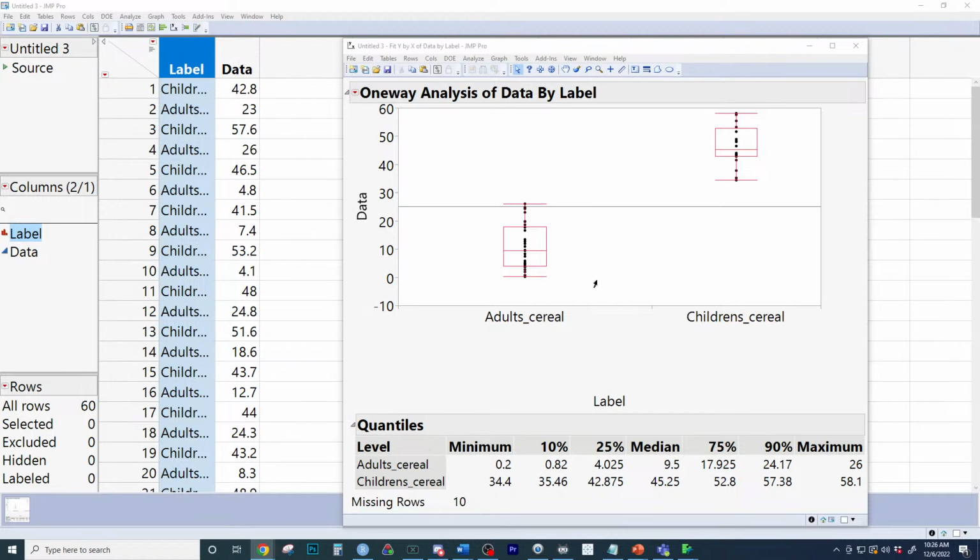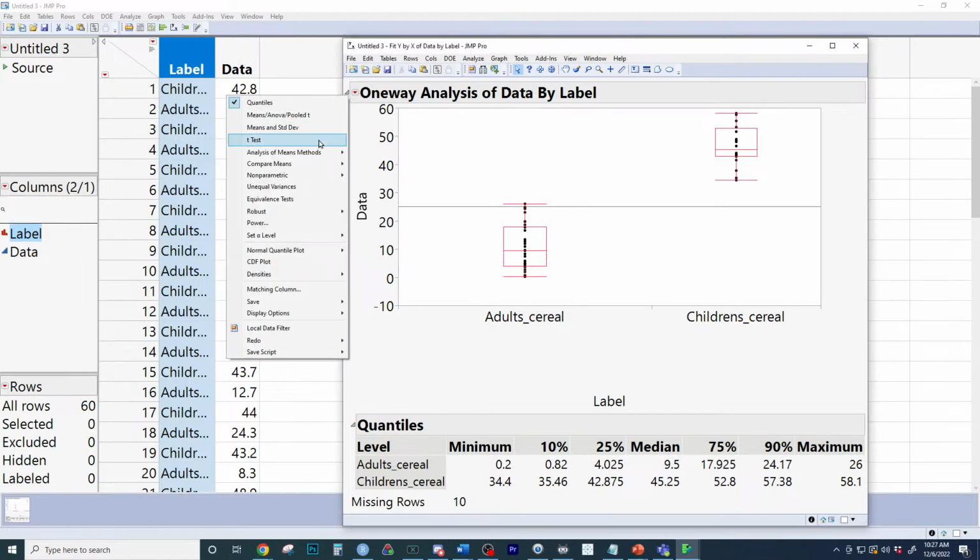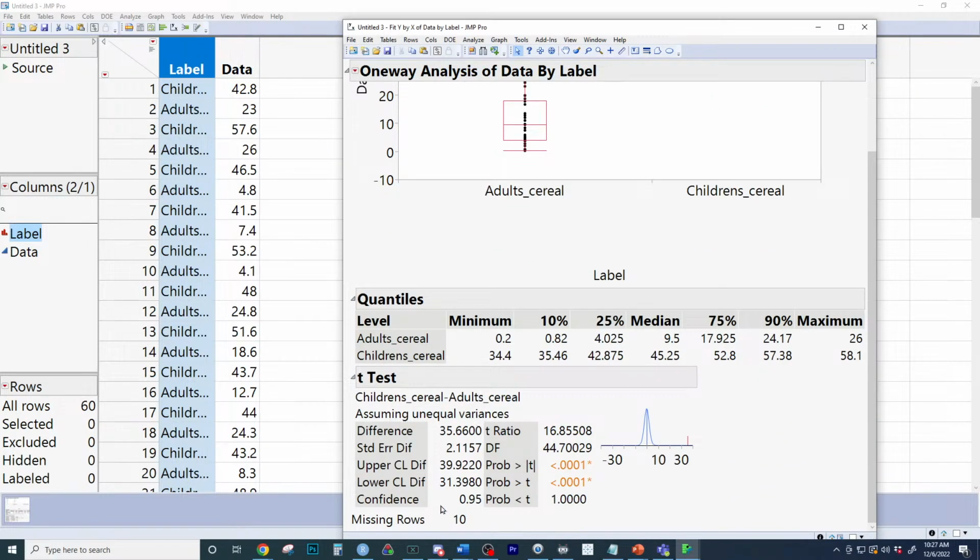Adult cereal, children's cereal, two sample, quantitative t. So now we're going to go over here to the t-test. You might think we're just doing a t-test, but when you do the t-test, you also get a confidence interval. What is this right here? The upper CL, lower CL for the difference. That is the confidence interval for us.